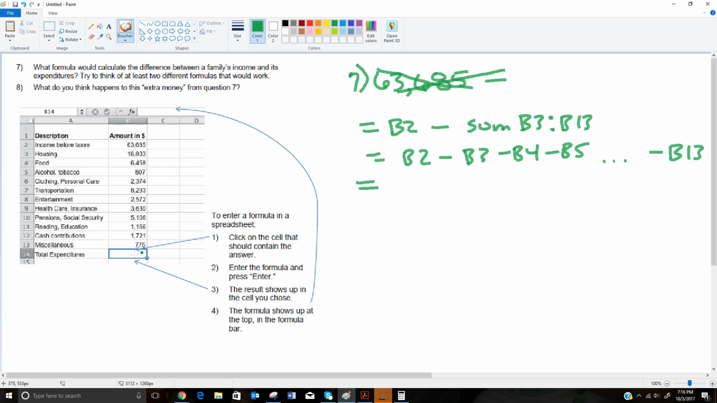But the easiest thing to do, you've already got this number calculated. So really all we need to do is say take B2 and subtract whatever B14 is. And that's how much will be left.